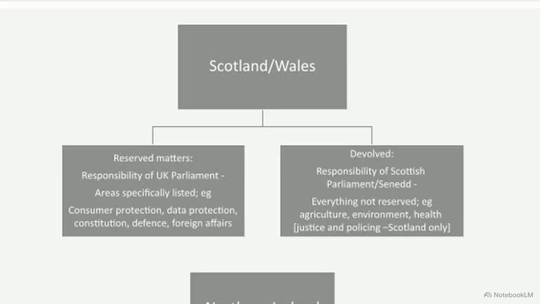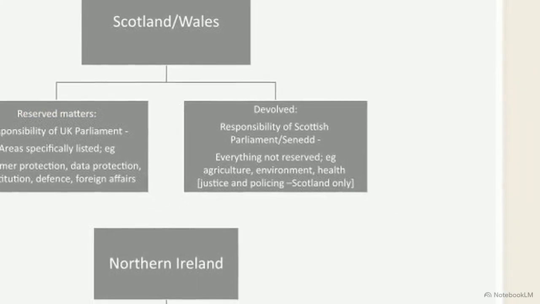This chart details the reserved powers model. Scotland and Wales can pass laws on almost anything, unless explicitly listed as reserved matters, like defense. Courts apply a purpose test to check a law's aim. Furthermore, devolved legislatures cannot violate protected human rights statutes.